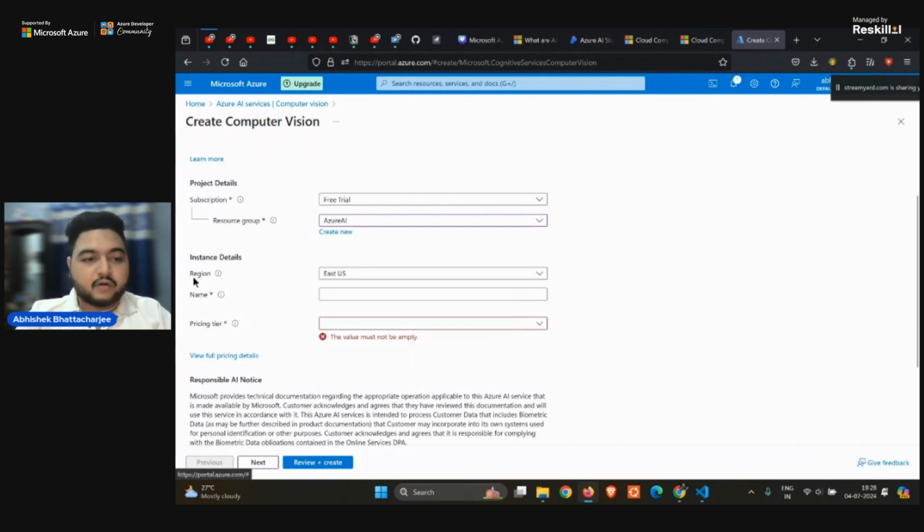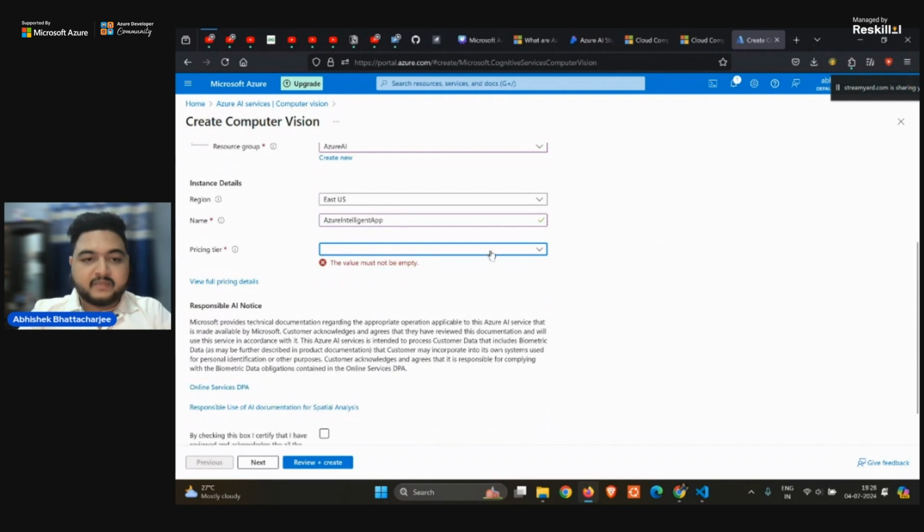Then I want to select a region which is quite near to you, quite near to where you are sitting right now. So I find East US, which is quite near to me. And apart from this, for the name, I can give it any name, like Azure Intelligent Application, and it says this name is available.